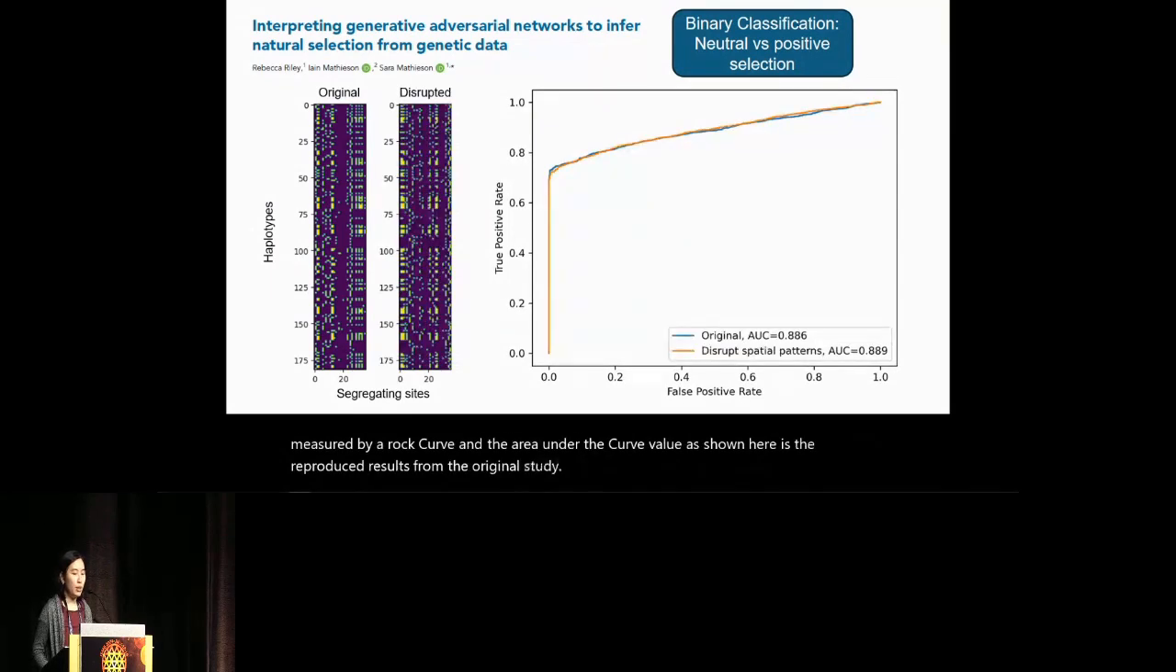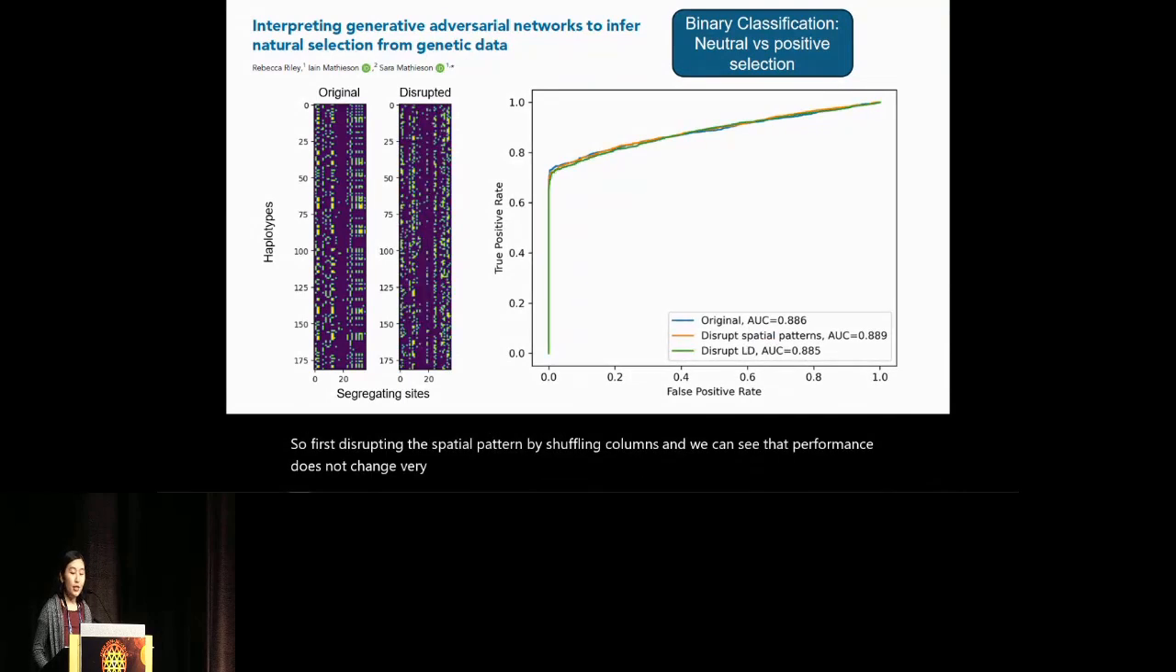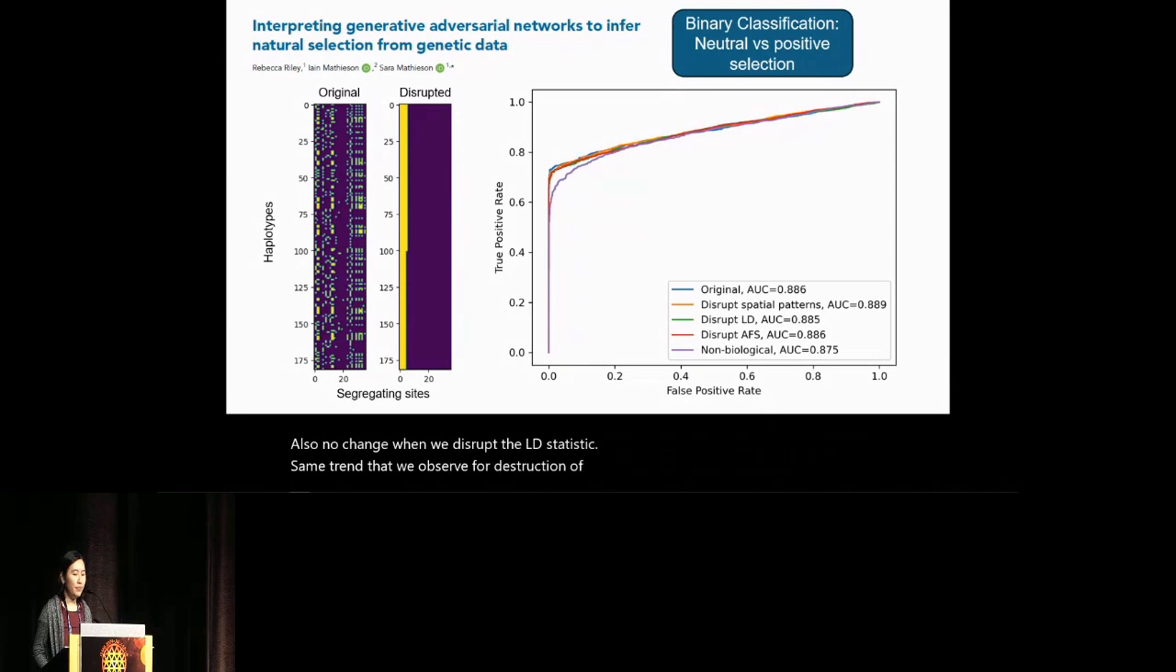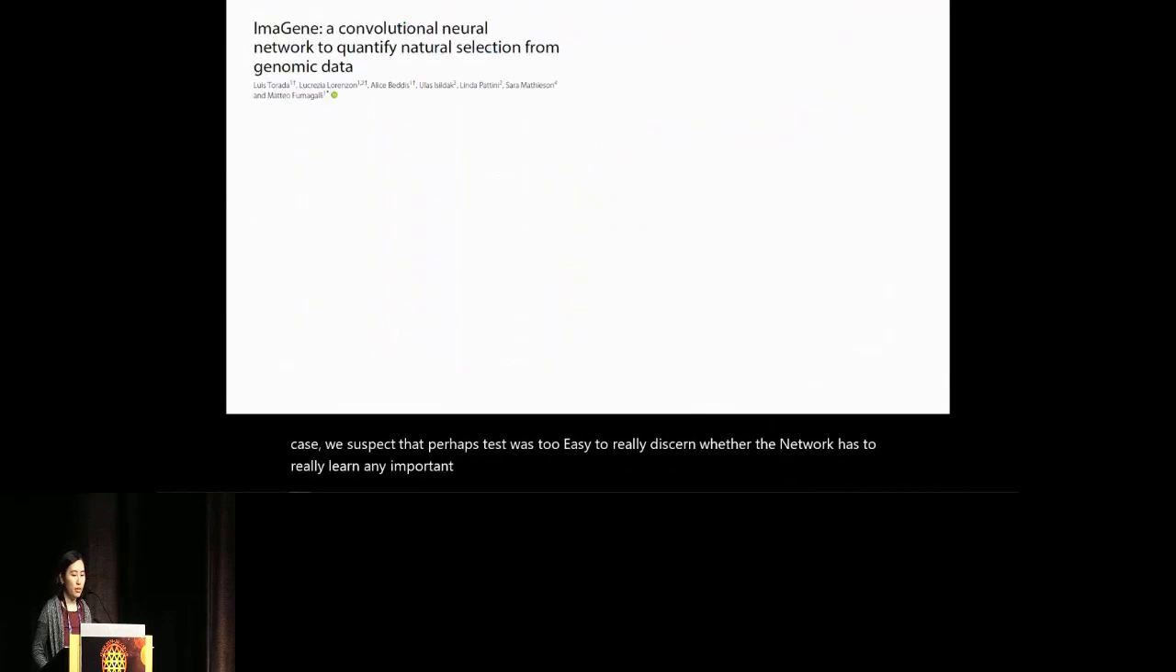So first, disrupting the spatial pattern by shuffling columns, we can see that the performance does not change very much. Also no change when we disrupt the LD statistic. Same trend that we observed for a disruption of the allele frequency spectrum. And then finally, the performance only seemed to decrease a little with our most extreme disruption. So in this case, we suspect that perhaps the test was too easy to really discern whether the network has really learned any important features from the data.